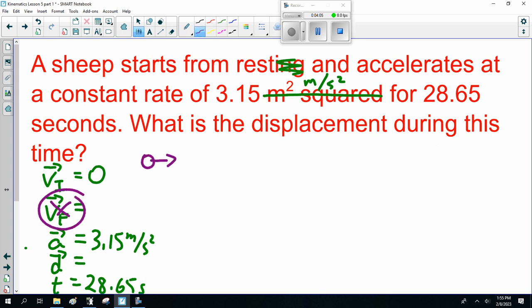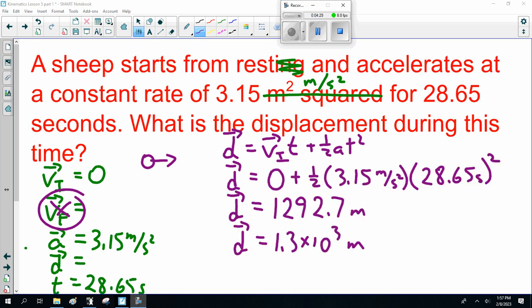Here's the sheep running. So it's displacement, V initial t plus 1/2 a t squared. Let's see. Actually, I'm going to pause it here. You guys plug in the numbers. Tell me the answer. We'll come back and compare results, okay? So do it. Pause the recording. Do it yourself.